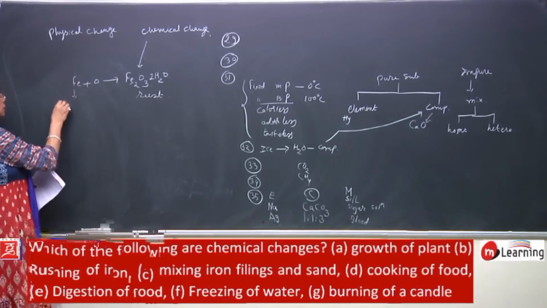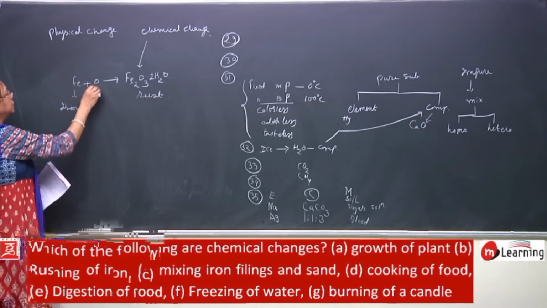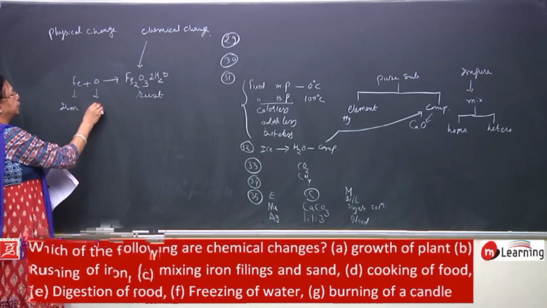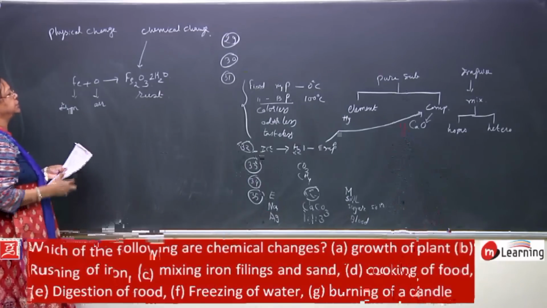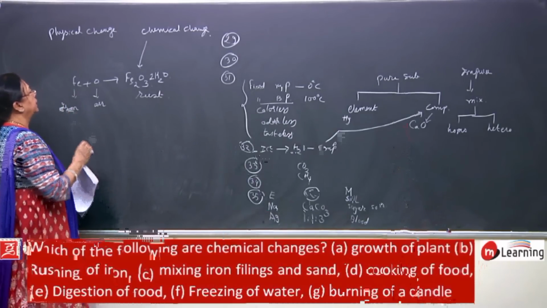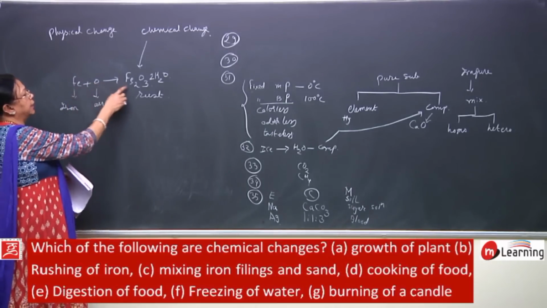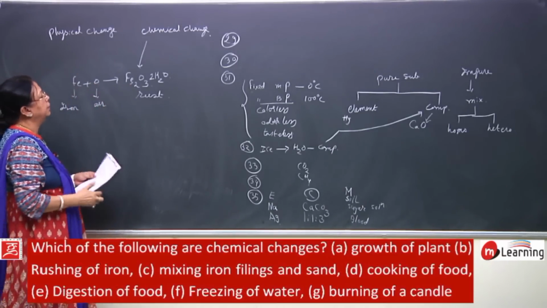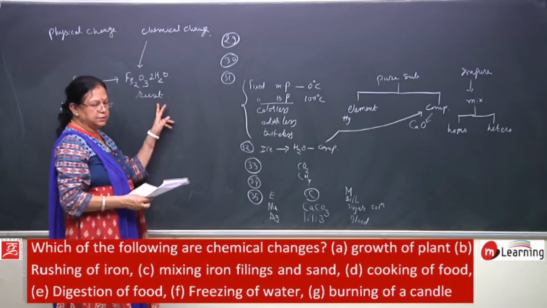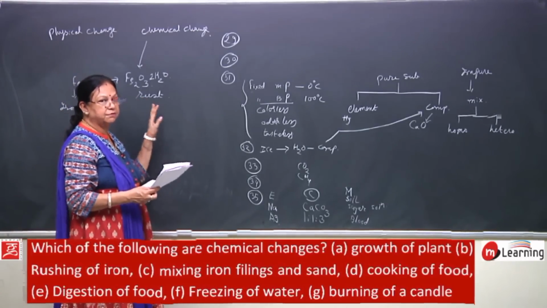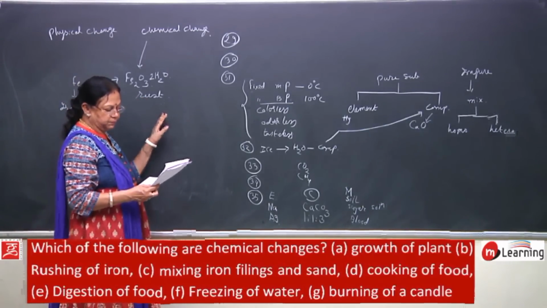Iron, when exposed to air, the oxygen of air combines with iron and forms iron oxide, and this is a chemical change because a new substance with different properties is formed.